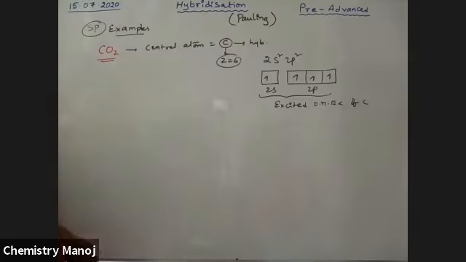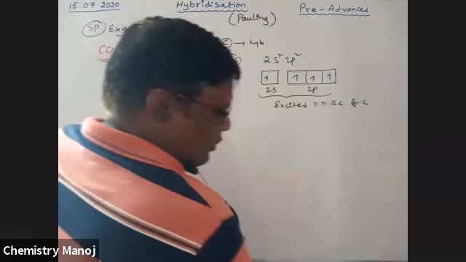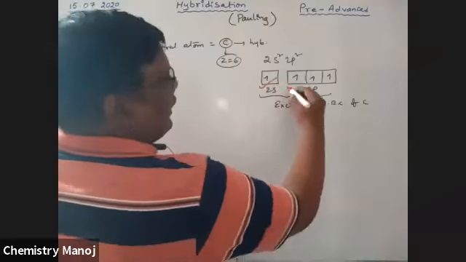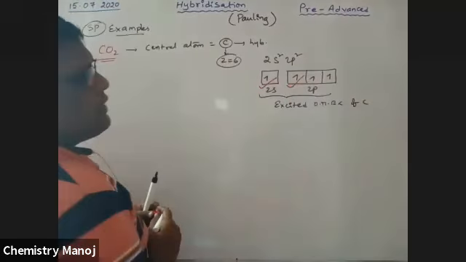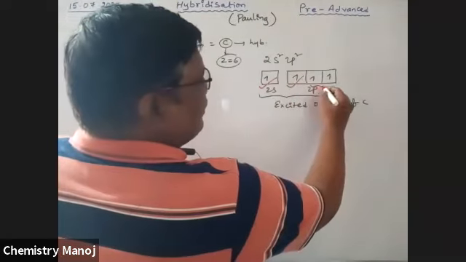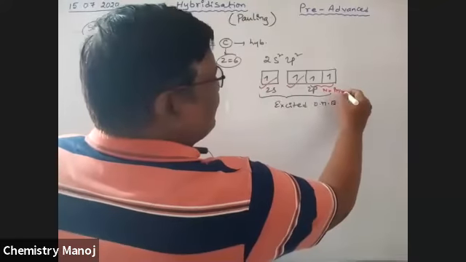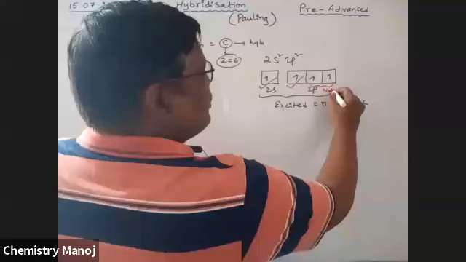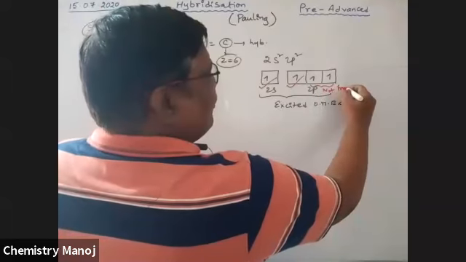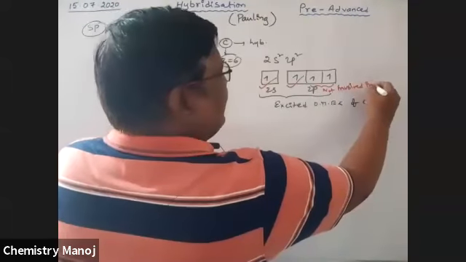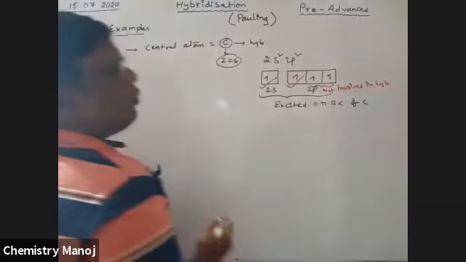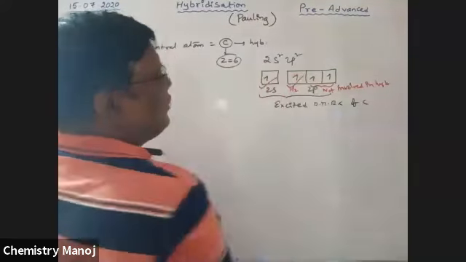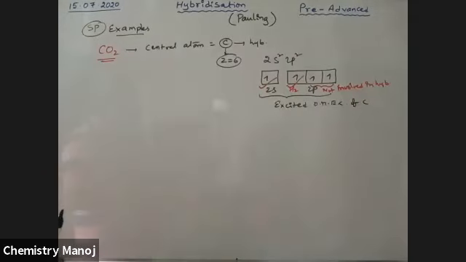So now from this carbon, the s orbital and this p orbital are involved in mixing. These two orbitals are not involved in hybridization. Only these two orbitals, the 2s orbital and the 2pz orbital, are involved in mixing.